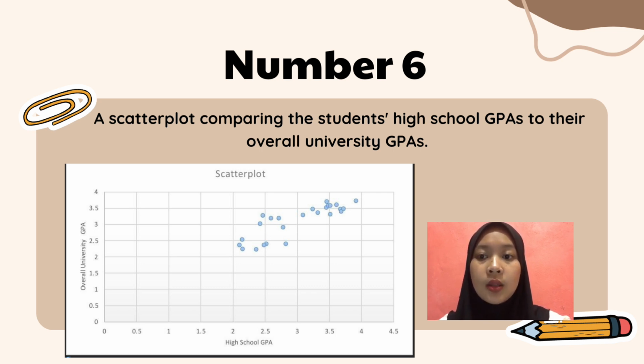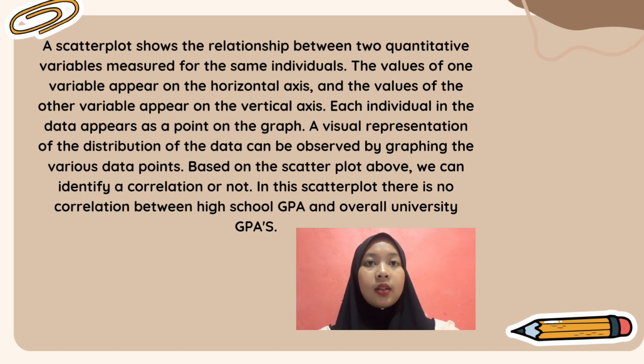I want to present question 6. Draw a scatter plot comparing the student high school GPA to their overall university GPA. A scatter plot shows the relationship between two quantitative variables measured for the same individuals.